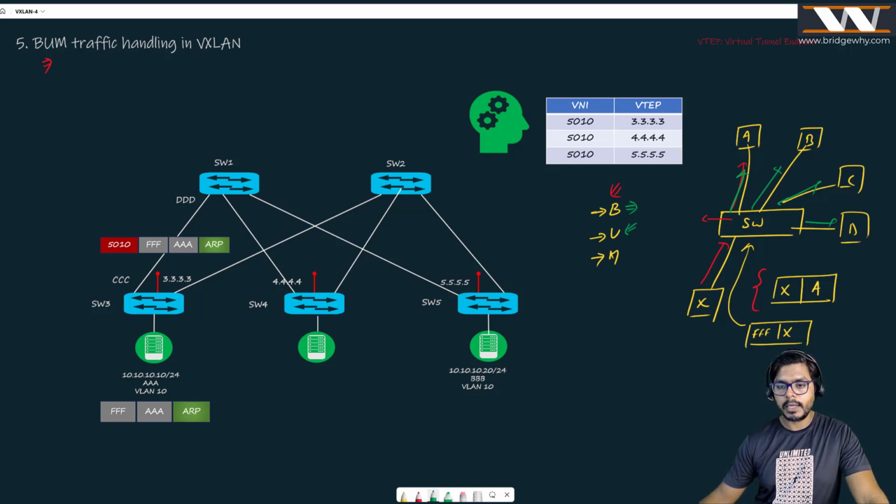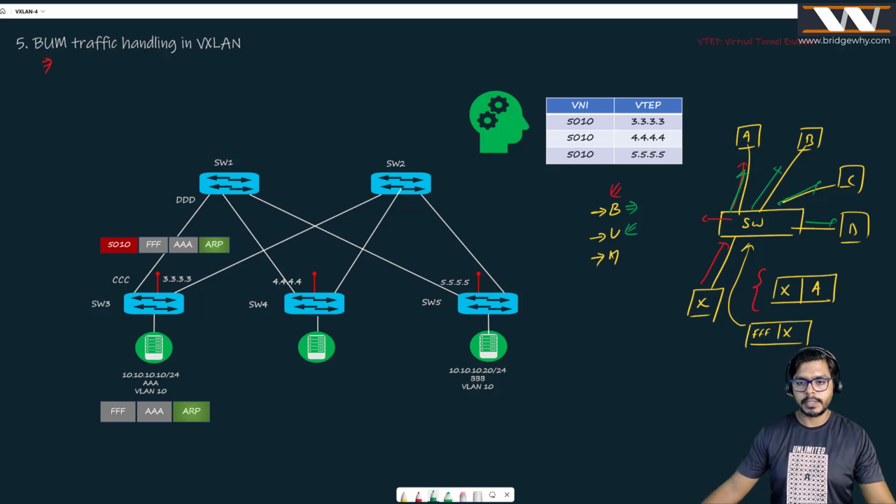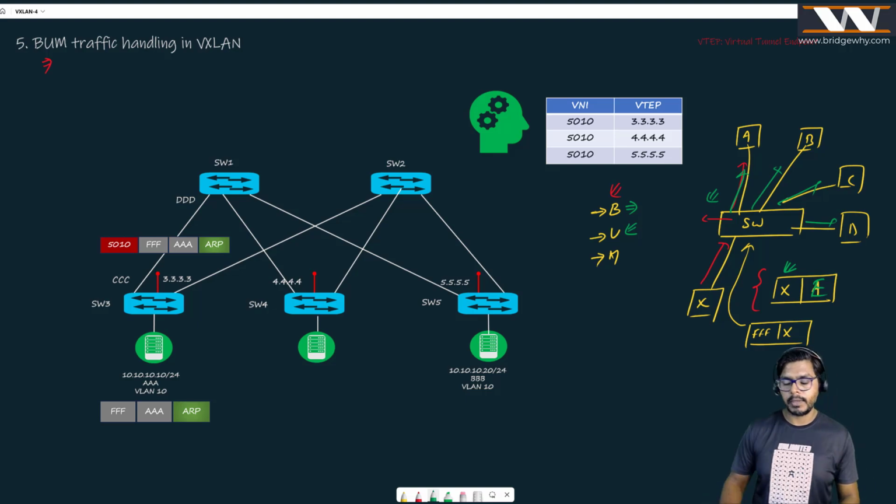The U means unknown unicast message. What is the meaning of unknown unicast? Suppose a message is coming from source X and wants to go to maybe E, and this E is not known to this switch, meaning its MAC address is not present in the switch table. If that is the case, this message will come here. The switch doesn't have any idea about the destination MAC address.